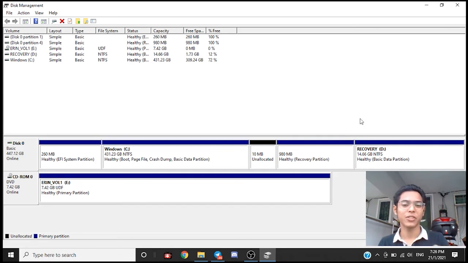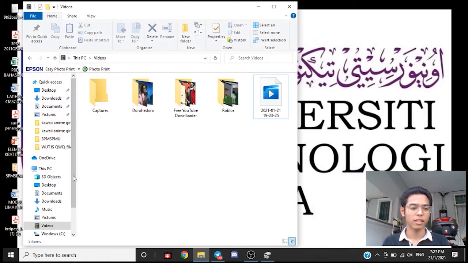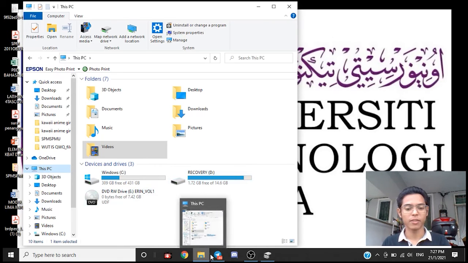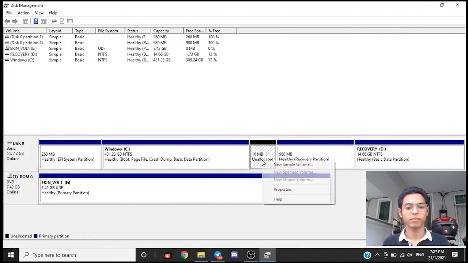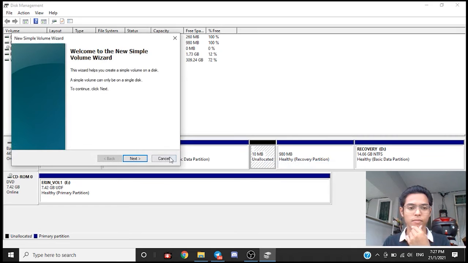And as you see, we have successfully created a disk partition. To confirm it, let's check This PC. Wait, it's not there.